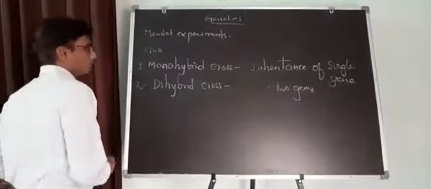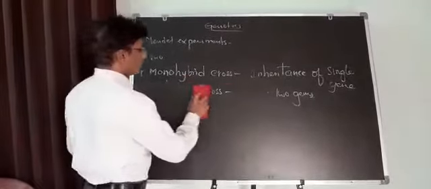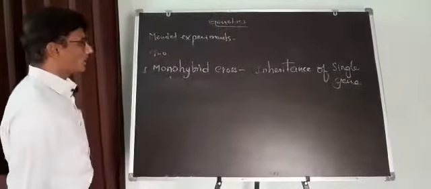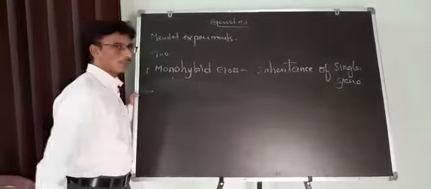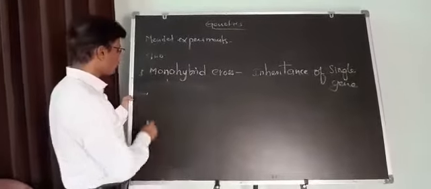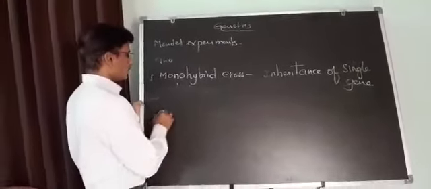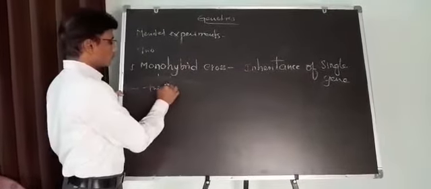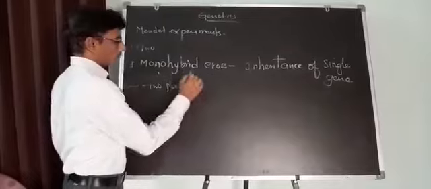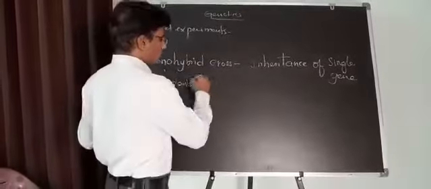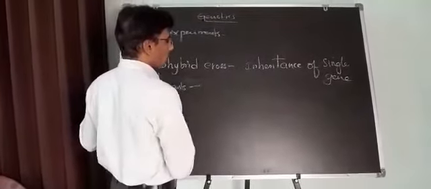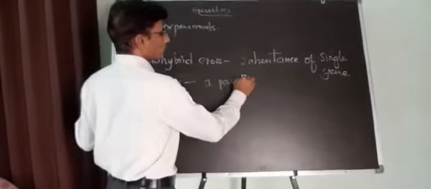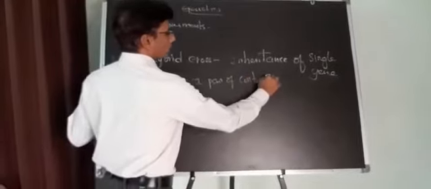A monohybrid cross is explained as hybridization between two plants with one pair of contrasting characters.